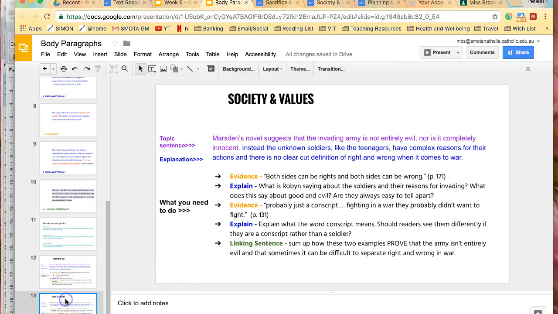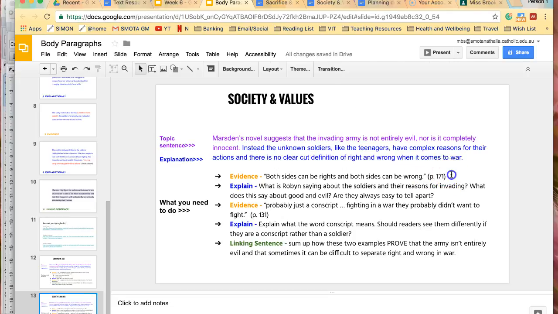Our last example is society and values. Marston's novel suggests that the invading army is not entirely evil, nor is it completely innocent. Instead, the unknown soldiers, like the teenagers, have complex reasons for their actions, and there is no clear-cut definition of right and wrong when it comes to war. Now, this is focusing on the invading army and their morals and ethics, as opposed to the teenagers, because you might like to talk about the teenagers in two other paragraphs, but I thought it would be interesting to explore the right and wrong of the invading army.